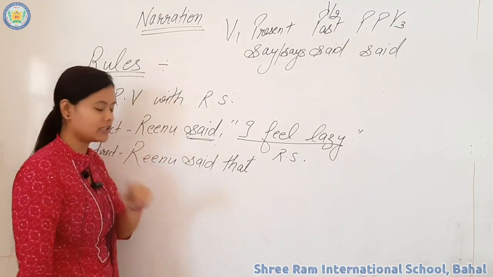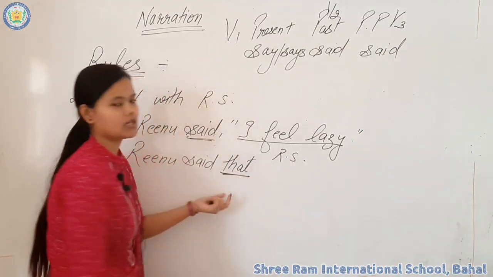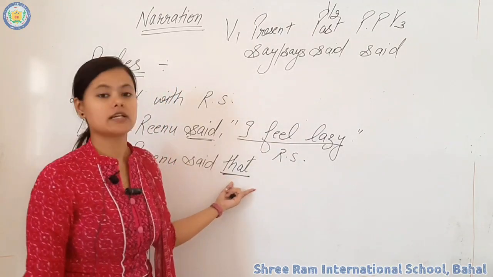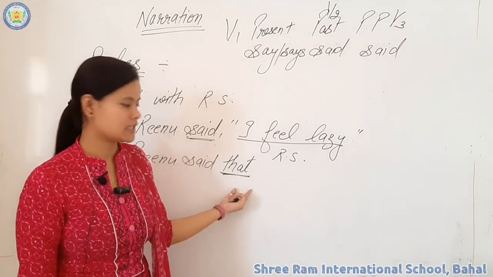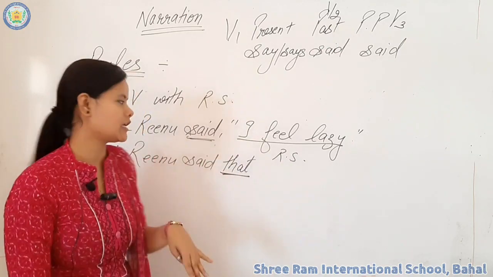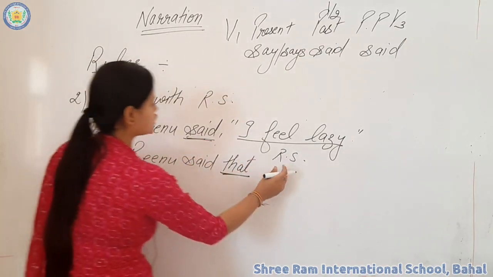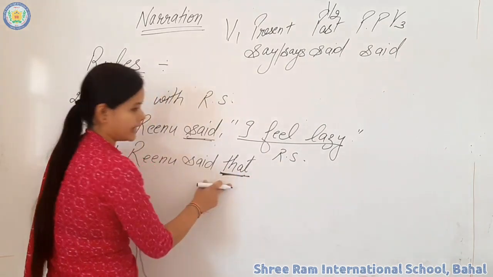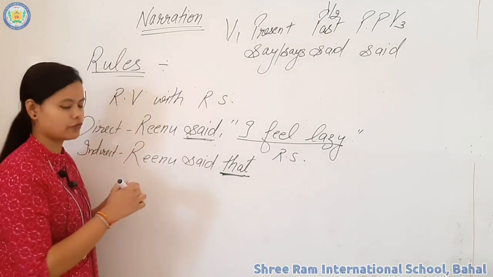And remember one thing, that is used only for assertive sentences. What is an assertive sentence? An assertive sentence means a simple sentence. For joining simple sentences with reporting verb and reported speech, you have to use a connector, and it would be that. Okay, this is very important.